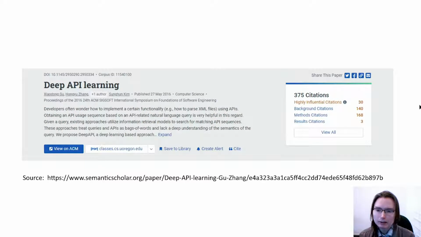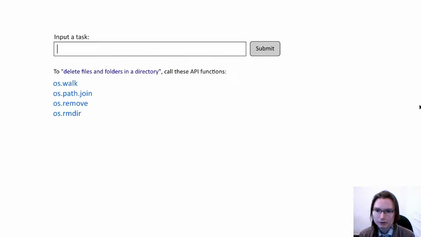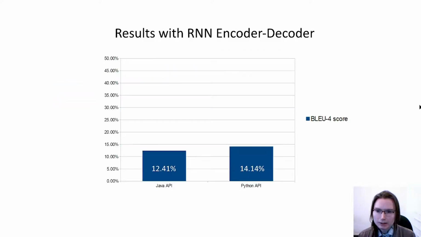The Deep API Learning paper has been broadly cited since its publication, but since it's from 2016, we thought we could update certain aspects of it. First, we found that according to many sources, Python has exceeded Java in popularity in the last few years. So we asked whether we could retrain the model using Python API sequences instead of Java API sequences. Our results indicate that this technique works about equally well for both languages.